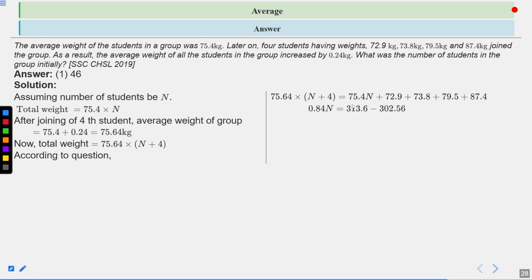So we can calculate the value of n, which becomes 0.24 n equals 313.6 minus 302.56. When we simplify it, we get the value of n, which is equal to 11.04 upon 0.24. Simplifying it, we get the value of n, which is 46. So the initial number of students in the group is 46. The first one is the correct answer of this question. Next one.